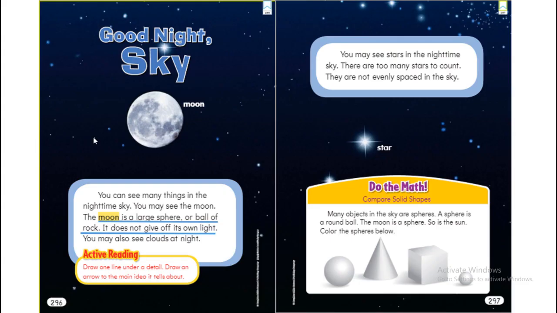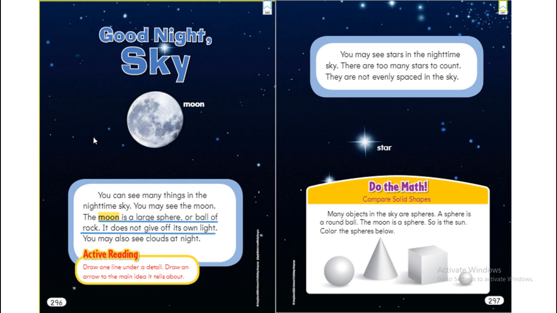Good night, sky. You can see many things in the nighttime sky. You may see the moon, and the moon is a large sphere. You remember this vocab? Sphere? We took it in the math. It's like a ball. So the moon is a large sphere or a ball of rock.